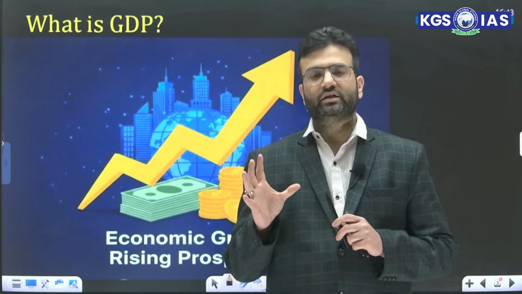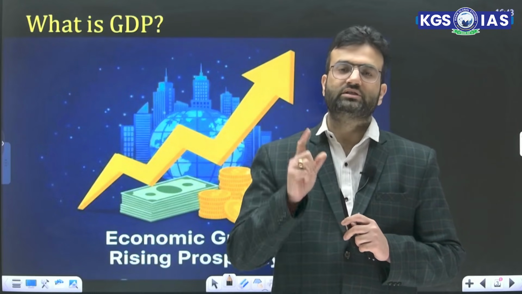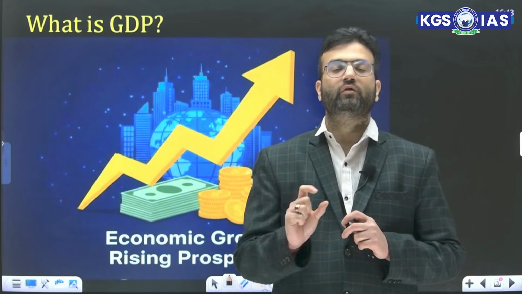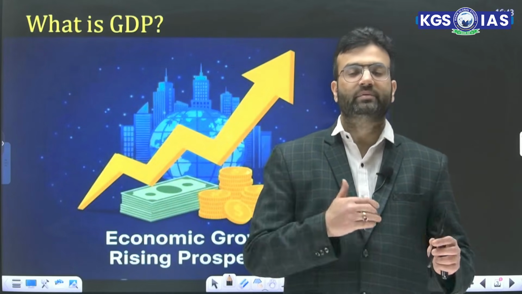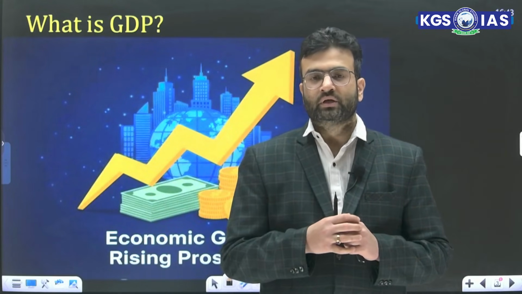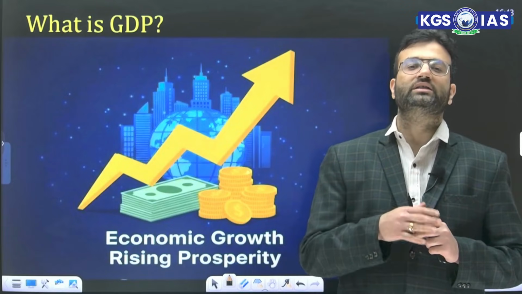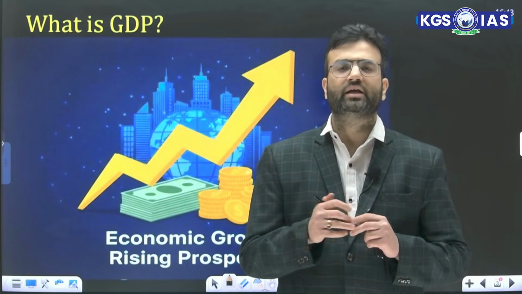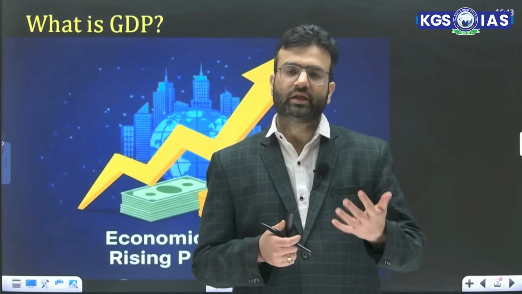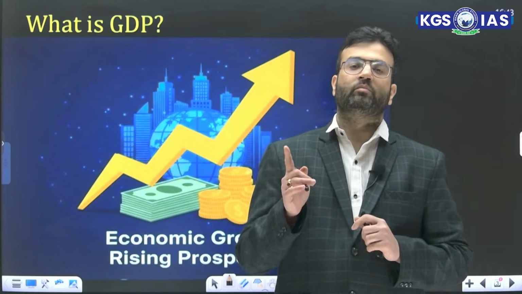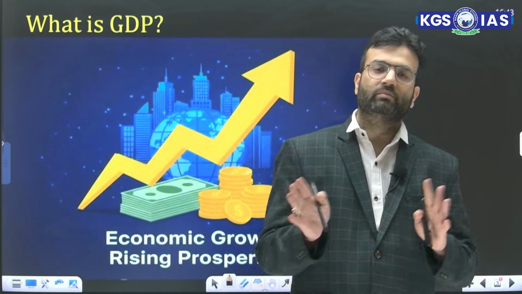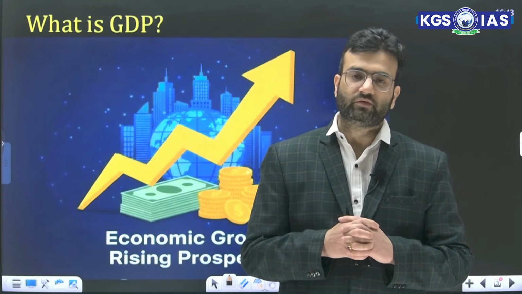Usually, there are three important words here. First is total monetary value of all final goods and services. That means monetary value means that which can be exchanged in the form of money. That means informal activities are not part of GDP. Any kind of work that is done without any amount, just for satisfaction, love, emotion, is not included. Then final goods and services, that means raw material or intermediate goods are not part of it.